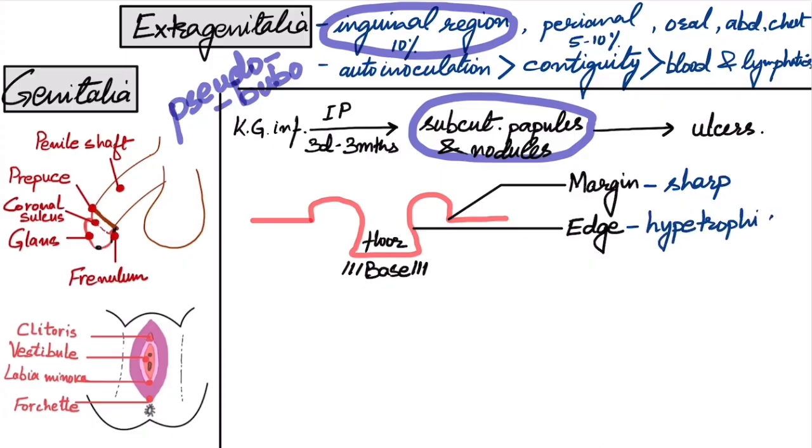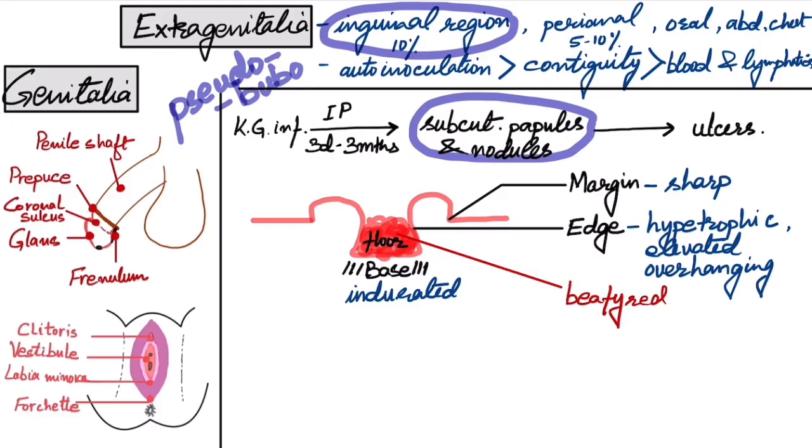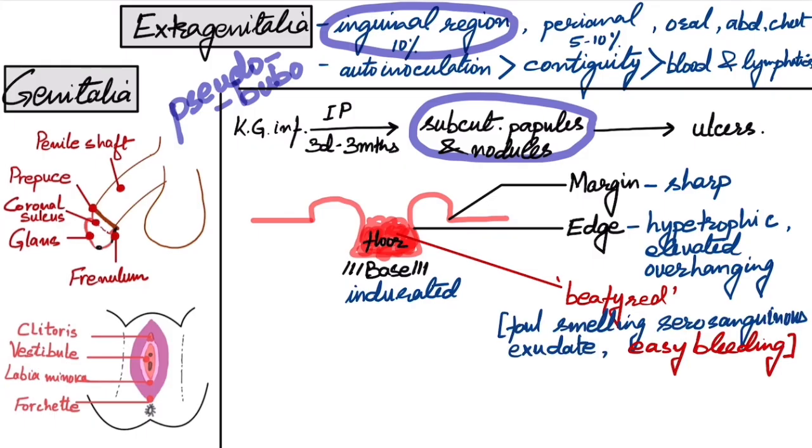The edge is hypertrophic, you can call it elevated or overhanging, while in chancroid it was undermined. The base is indurated, it is hard, while in chancroid it was soft. The floor is covered with foul smelling serosanguinous exudate. It is beefy red in appearance, which is very characteristic of donovanosis, and it is highly vascular, so it bleeds easily.